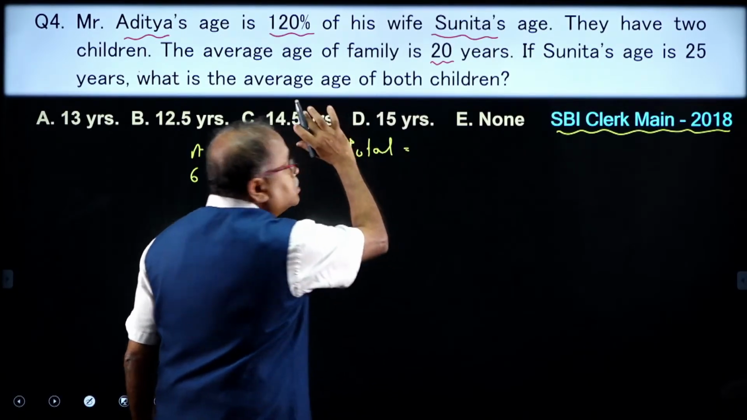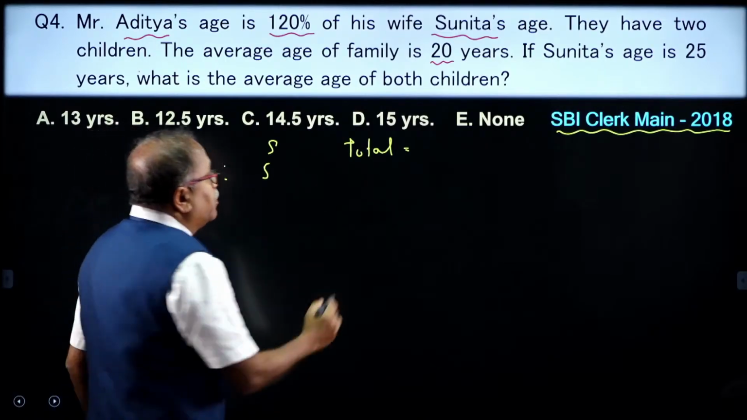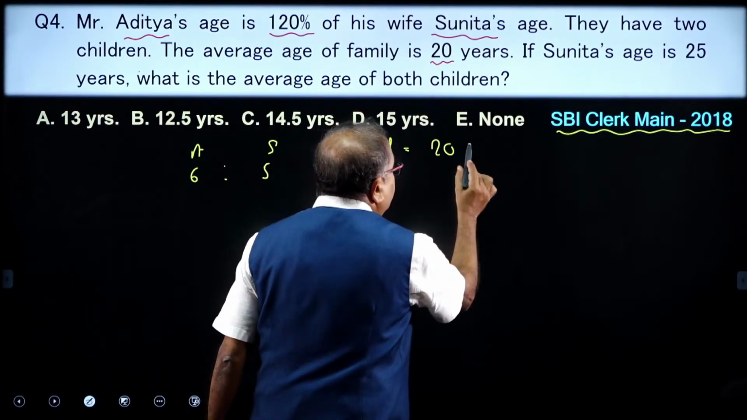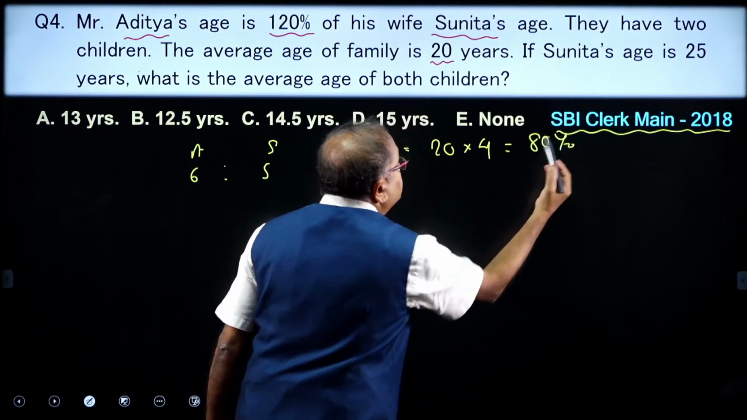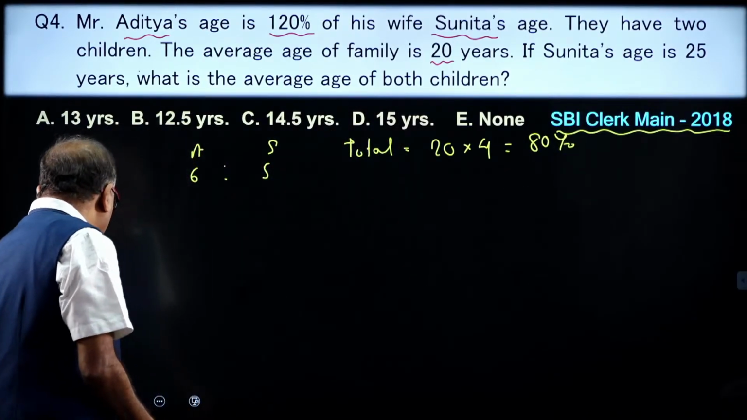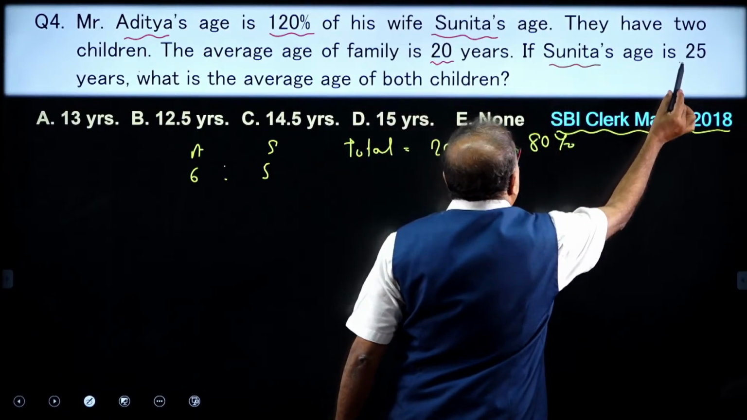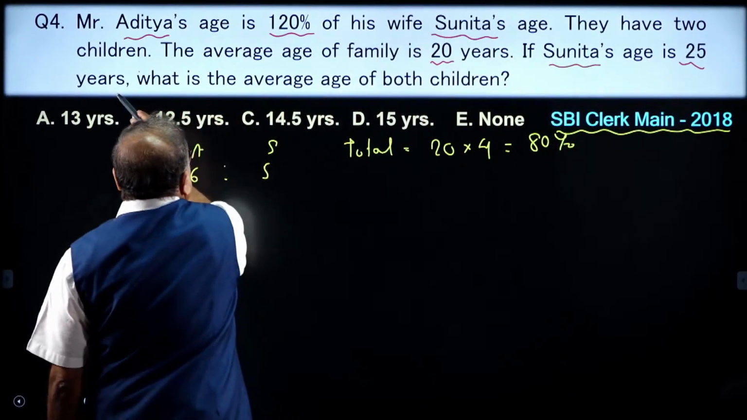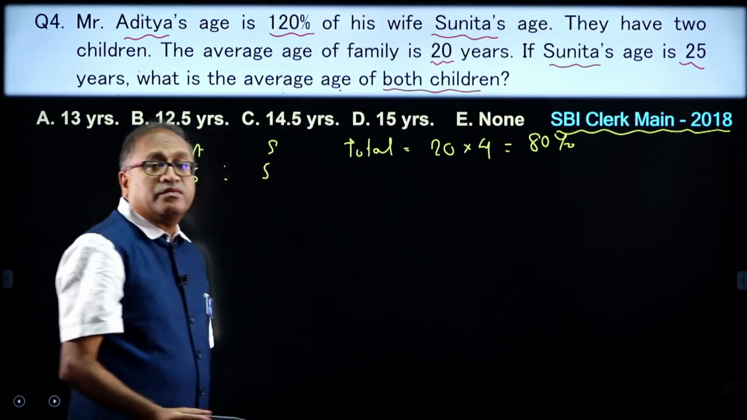They have 2 children. That means the wife, husband and 2 children, 4 people. So, the average is 20 into 4, and the total is 80 years. And if I read the next part, my dear friends, then if Sunita's age is 25 years, what is the average age of both the children?